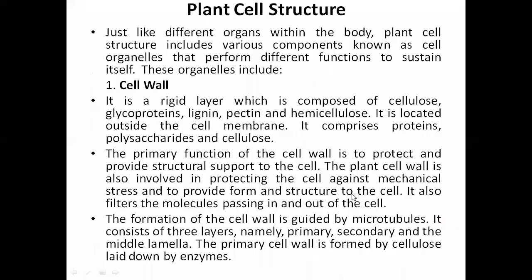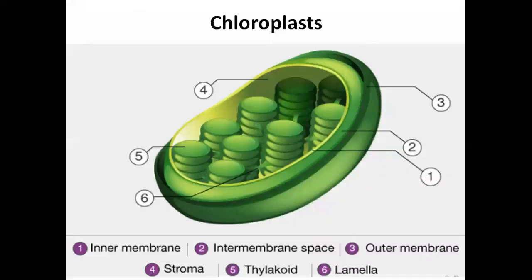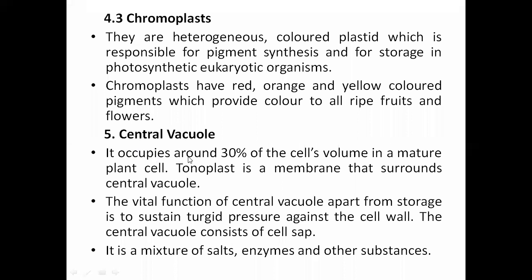So in this, what are the things we are going to cover? It occupies around 30% of the cell's volume. That's what we have seen, the large area in a mature plant cell, if the plant cell is fully mature. Tonoplast is the membrane that surrounds the central vacuole, right? So you can remember this membrane name, tonoplast, which surrounds the central vacuole.